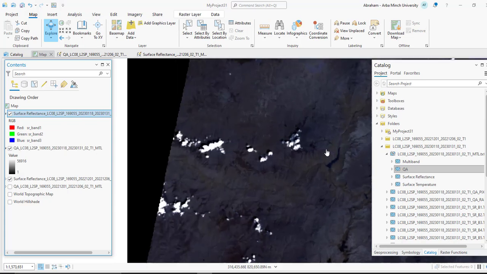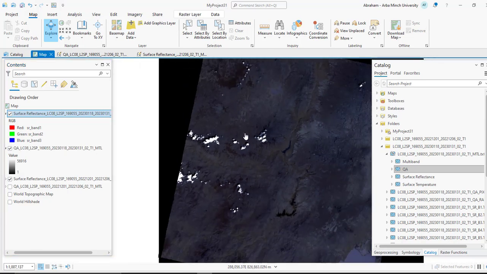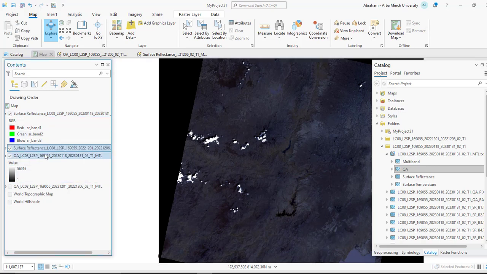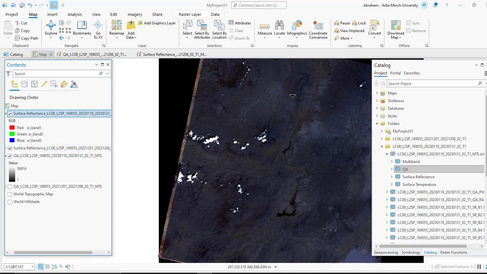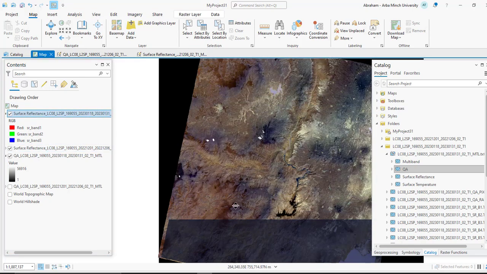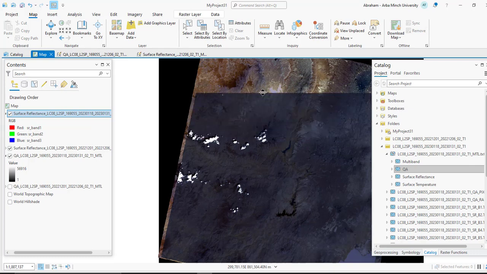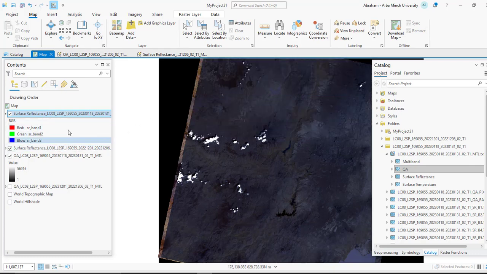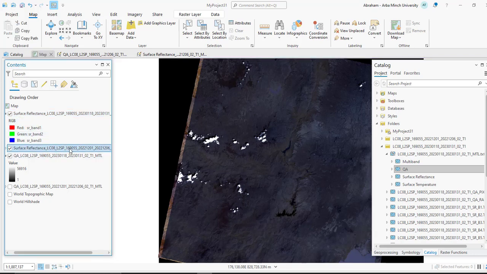So as you can see, this image is covered by more clouds. You can check this image. If you see, this image has more clouds than the first image. So I am going to use the same steps in order to remove this cloud from the second image, which is this one. So next we will do the same thing for the second layer.